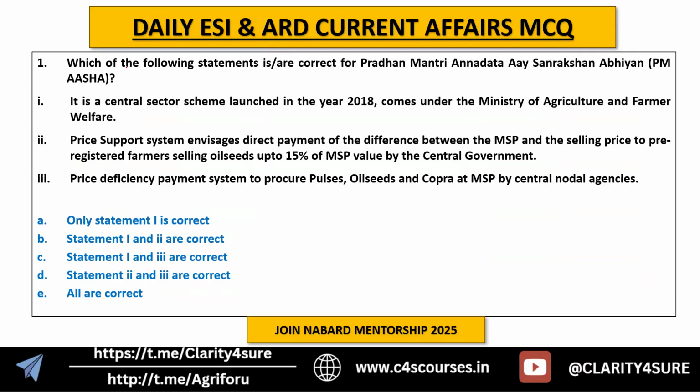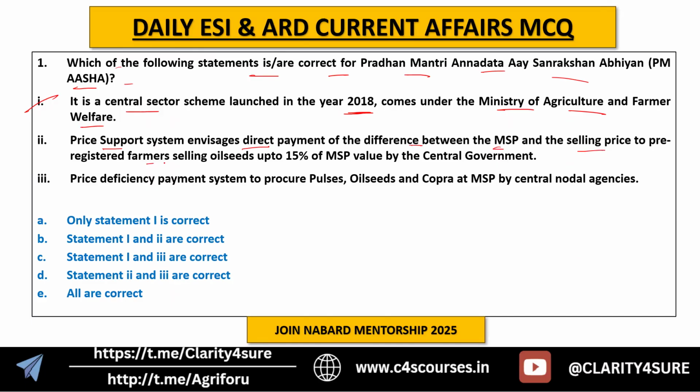First question is regarding the PM ASHA scheme. Which of the following statements are correct for the Pradhan Mantri Annadata Aay Sanrakshan Abhiyan, PM ASHA scheme? The statements are: it is a central sector scheme launched in the year 2018 and it comes under the Ministry of Agriculture and Farmer Welfare. It's a correct statement.